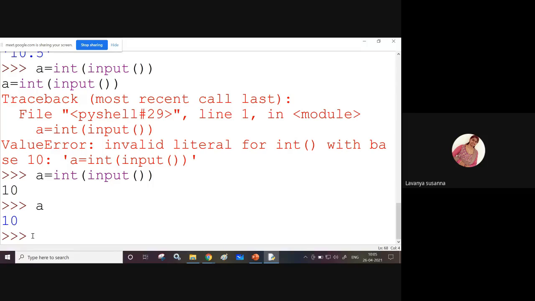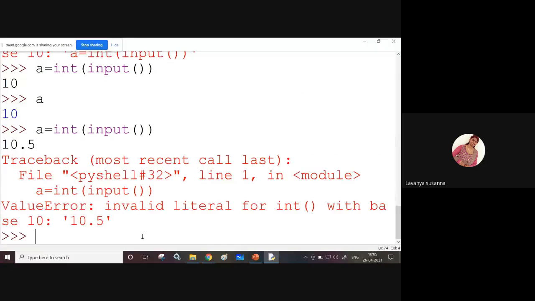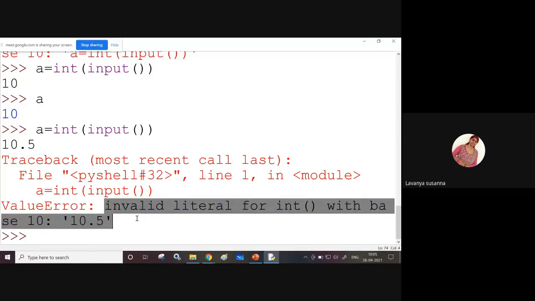For example, once again, a equal to int function. Inside the int function I am giving the input function, enter. Now I am giving 10.5. What is happening? It is displaying an error, because 10.5 is a float.